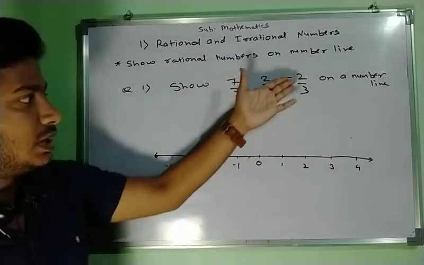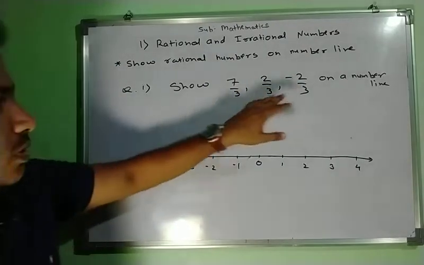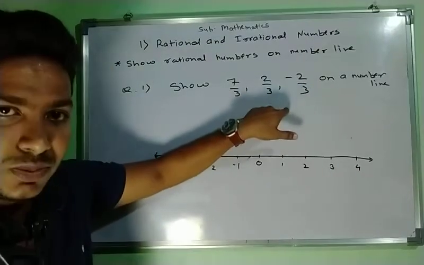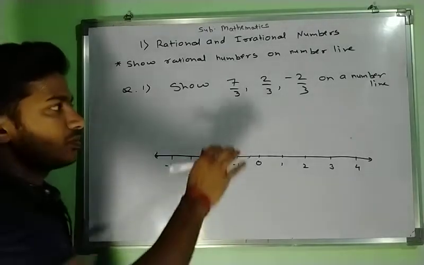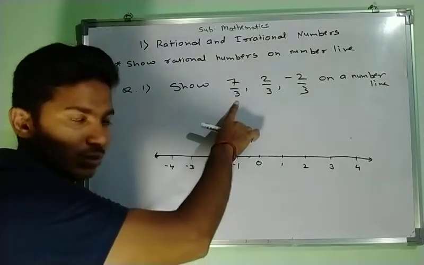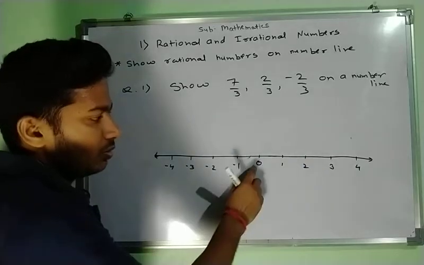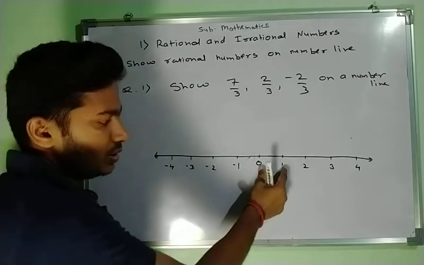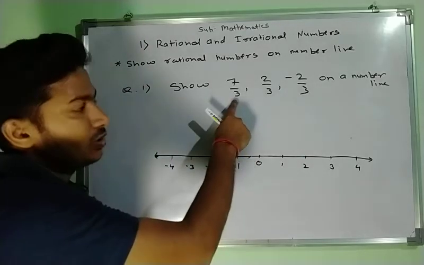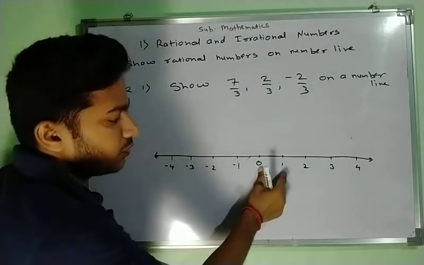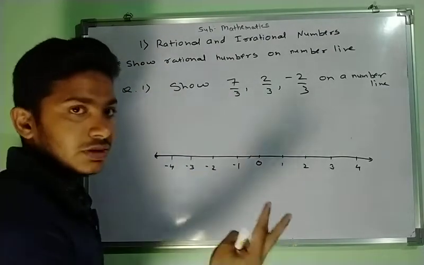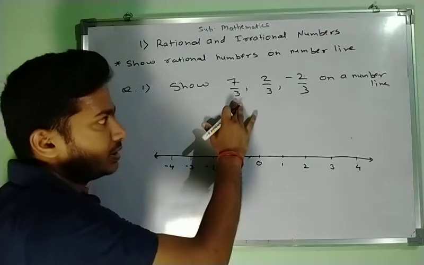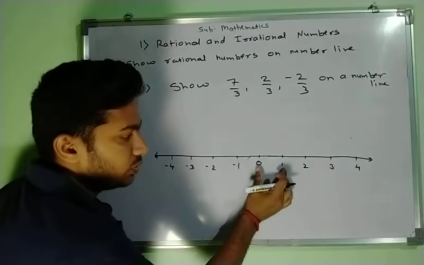We have 7 upon 3, 2 upon 3 and minus 2 upon 3. Now look at the denominator of all the rational numbers. We have 3 here also and here also. We have 3 at the denominator. So as our question contains 3 at the denominator, this is a number line. Now look here, from 0 to 1 is a 1 unit distance, and as our denominator contains 3, that means we have to divide our 1 unit distance into 3 equal parts. Listen once again. As our question contains 3 at the denominator, this is our 1 unit distance.